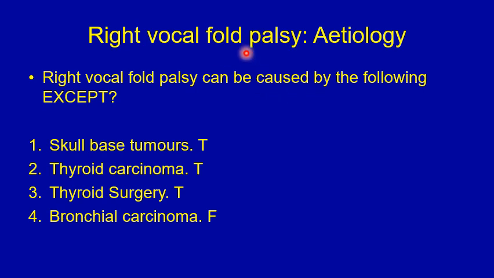Right vocal fold palsy due to recurrent laryngeal nerve paralysis on the right side can be caused by a skull-base tumor. That's true. It can be caused by thyroid carcinoma. That's also true. Thyroid surgery, that's also true. But the correct exception is bronchial carcinoma, because bronchial carcinomas can cause only left vocal fold palsy. The right recurrent laryngeal nerve does not dip into the thoracic cavity to be affected by bronchial carcinomas.